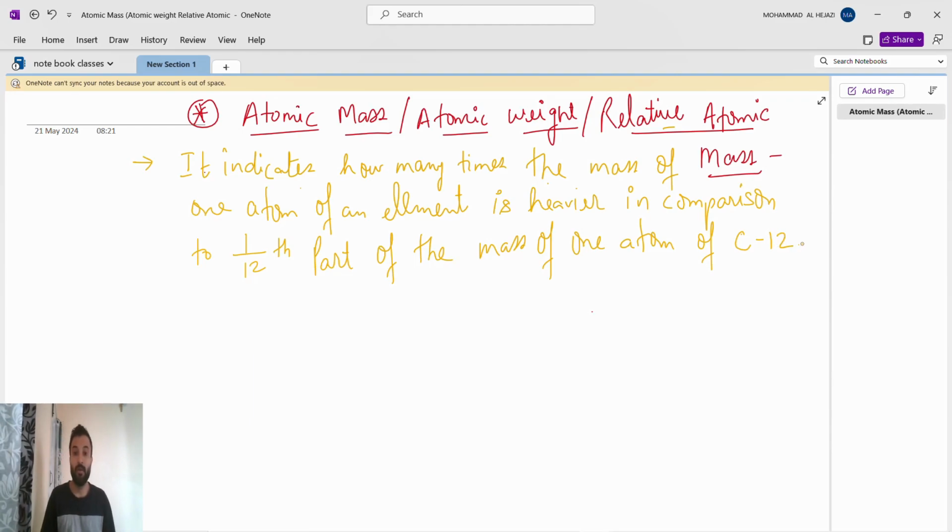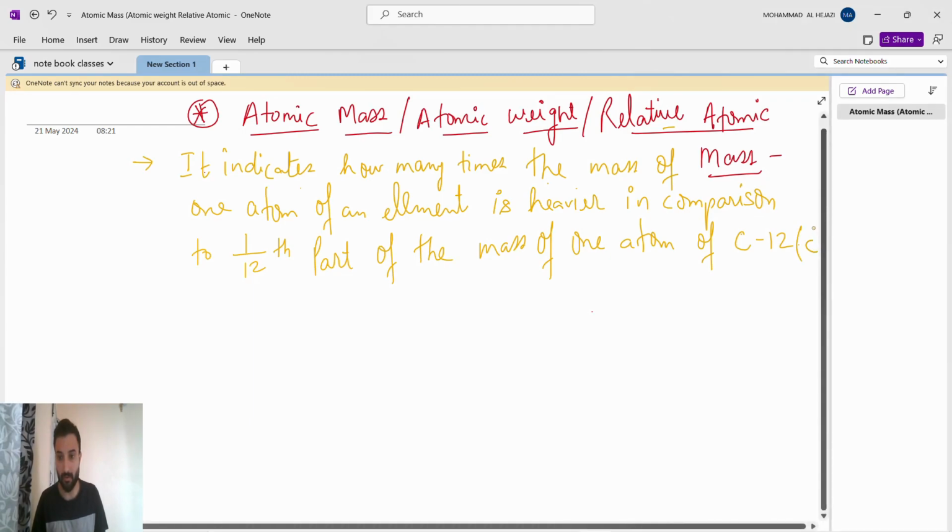You can write it like this, carbon 12, or like this, carbon 12.